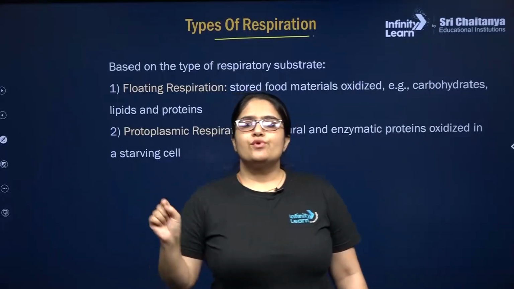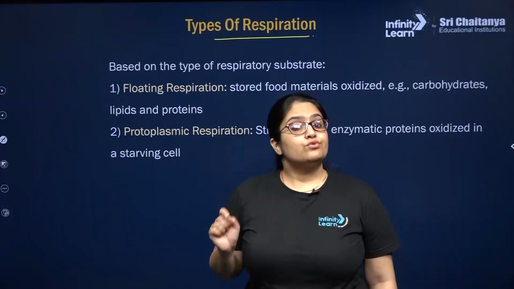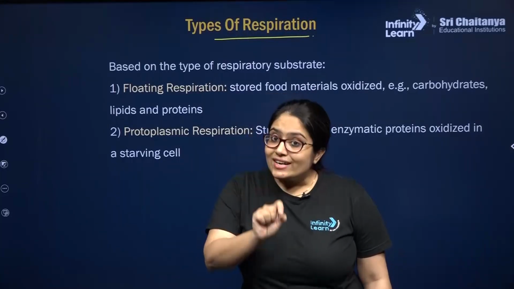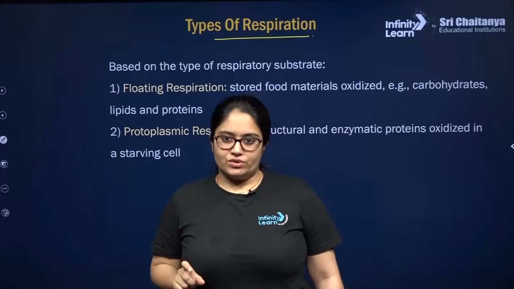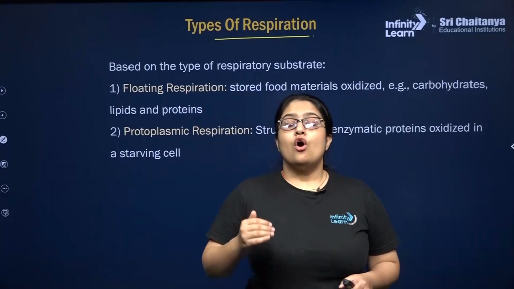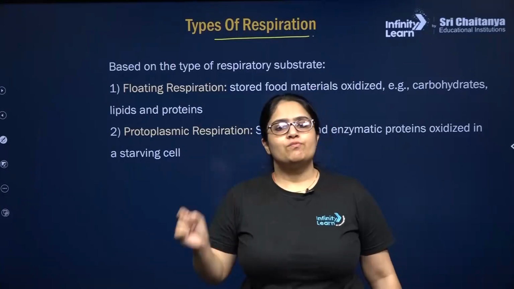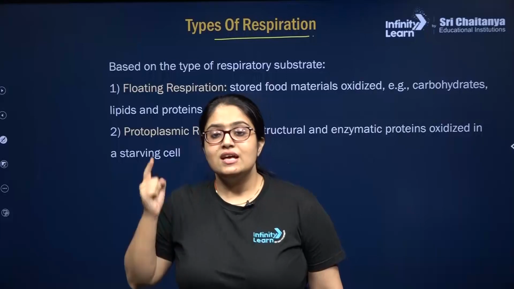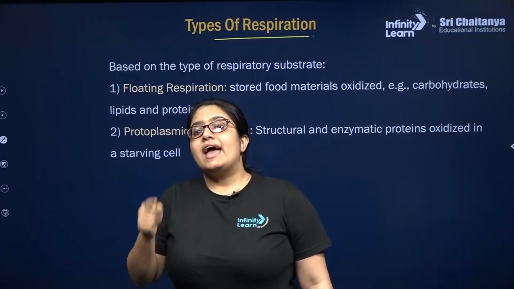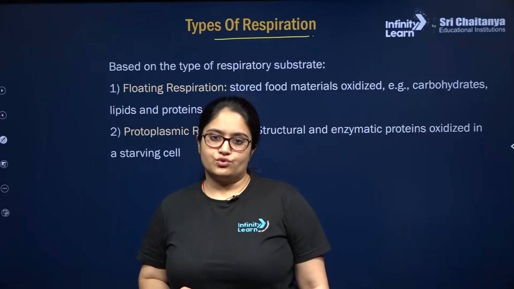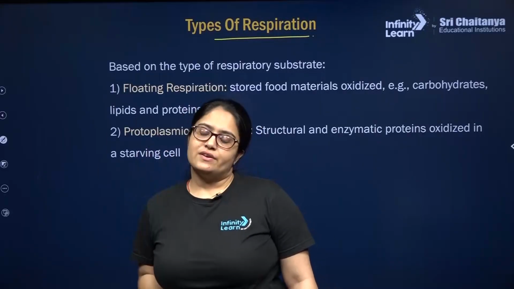Another type is protoplasmic respiration, and in protoplasmic respiration, my lovely kids, what will happen? The structural and enzymatic proteins, the proteins which are part of, let's say, a cell membrane or an enzyme, these types of proteins will be utilized during the cellular respiration process. These structural and enzymatic proteins will be broken down during protoplasmic respiration.